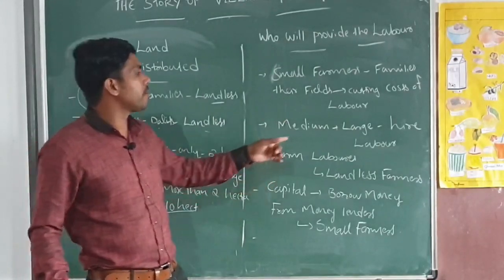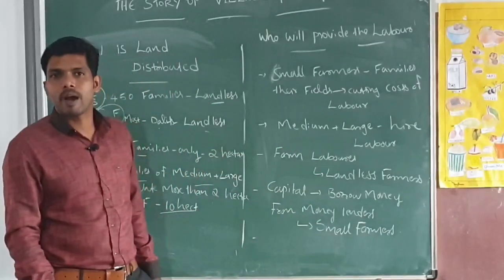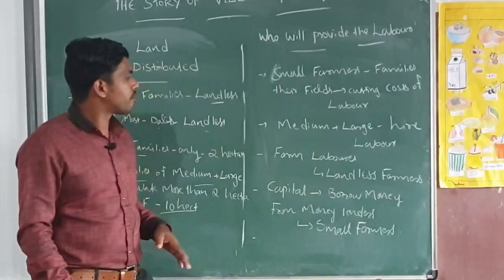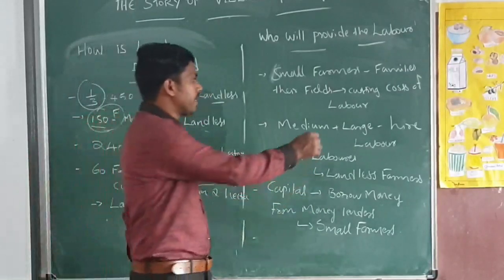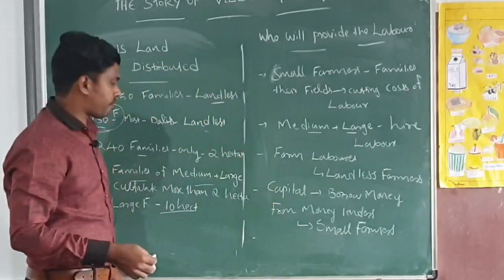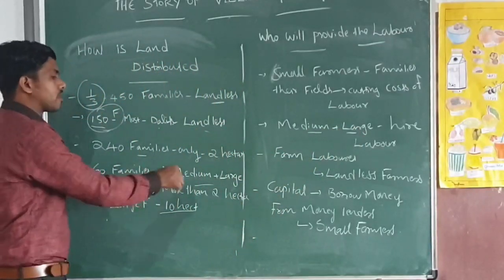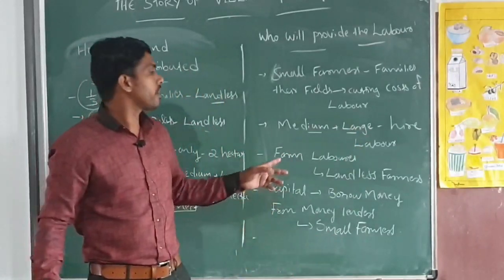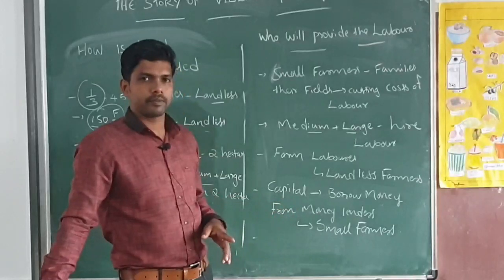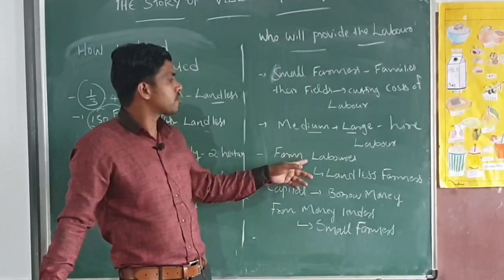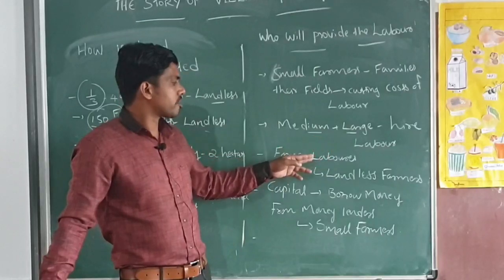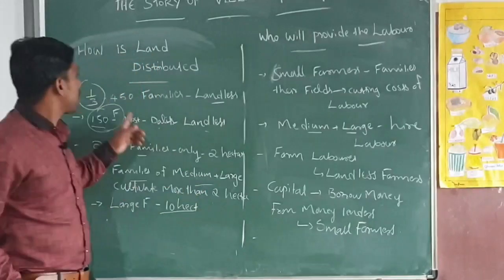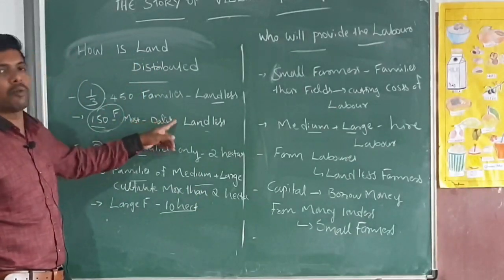And next one, medium and large farmers, they hire labor from the farm laborers also. The medium and large farmers cultivate more than 2 hectares of land. These medium and large farmers hire many laborers for their land. And many of these laborers came from the landless community, because we discussed that here we can say the Dalit community.